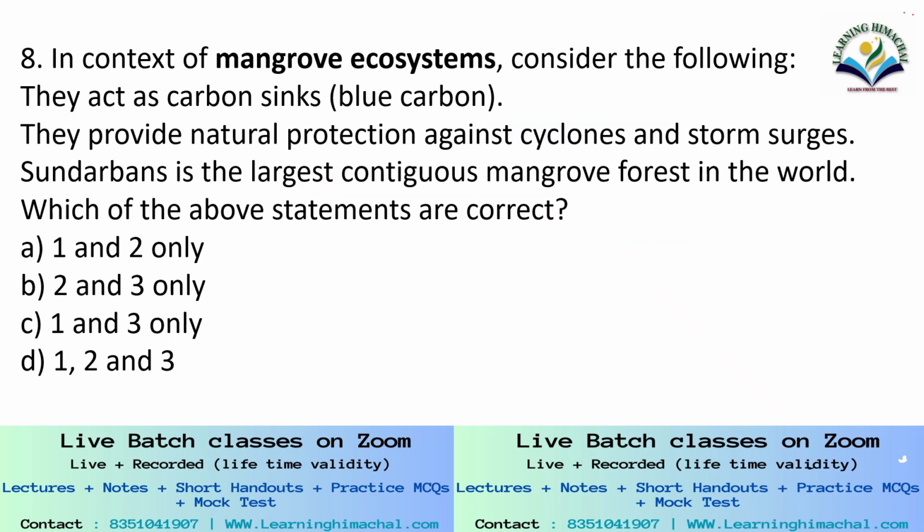Question number 8. In context of the mangrove ecosystem, consider the following. They act as carbon sinks, blue carbon. They provide natural protection against cyclones and storm surges. Sundarban is the largest contiguous mangrove forest in the world. Which of the above statements are correct? All three of them are correct. So your correct answer becomes option D, 1, 2 and 3.